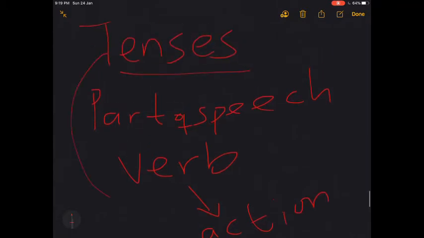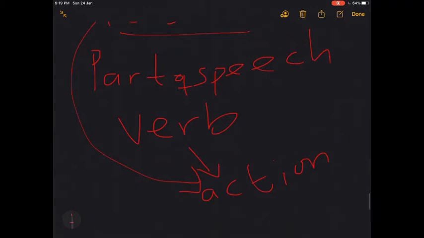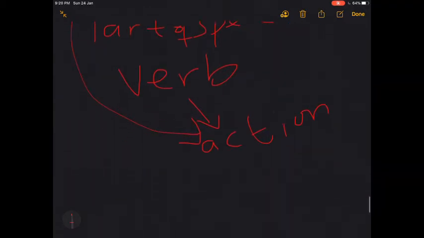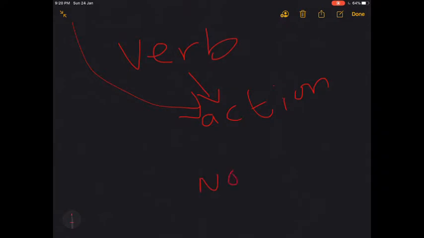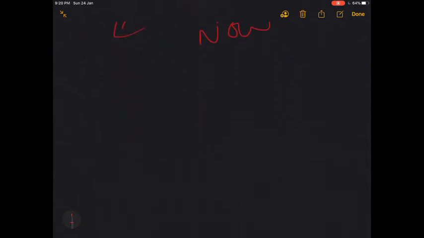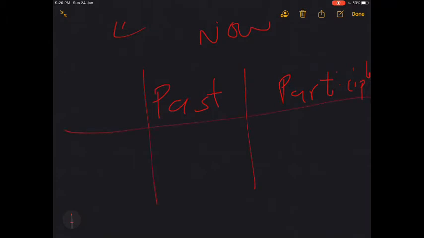A tense shows the time the action took place, whether it's taking place now, or it will take place later, or it has already taken place. Each verb has three different forms: the past form, the past participle form, and the normal positive form or infinitive form. There are regular verbs and irregular verbs.